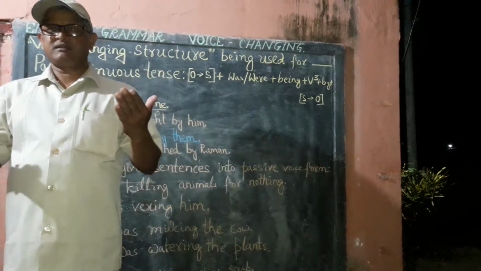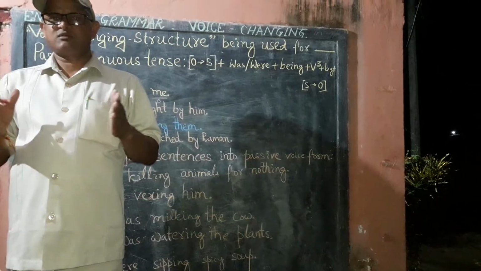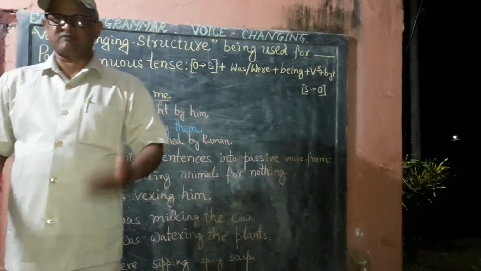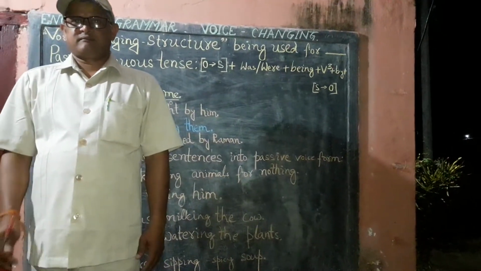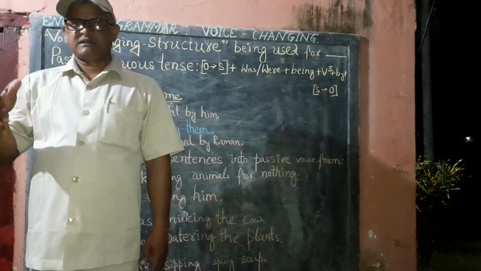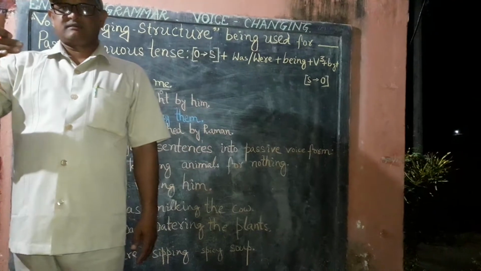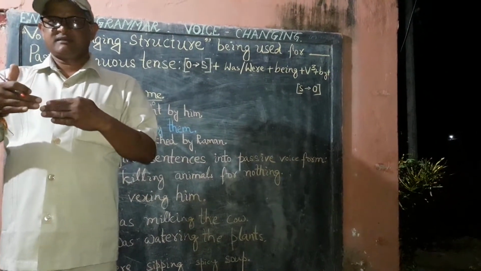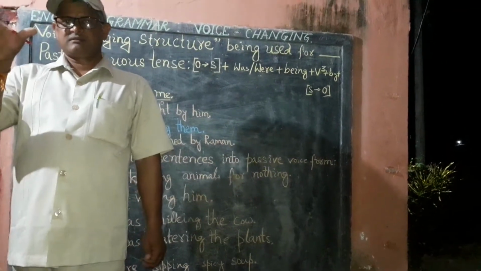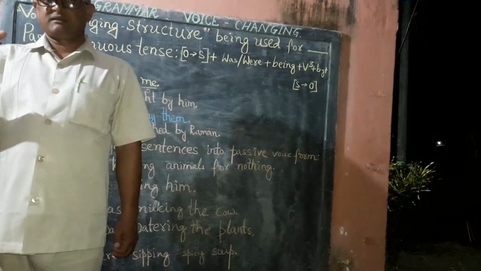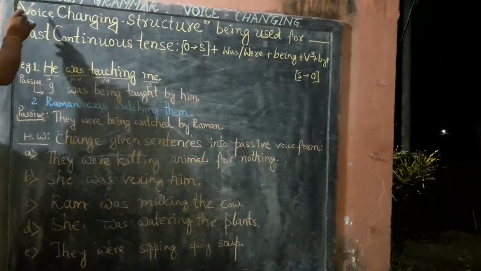Today we have to learn how to change sentences of past continuous tense into passive voice form. Are you all ready for this? Yes, sir. So today I am going to instruct you about the structure, thereafter its utility, and finally about its examples. So you must listen properly and note it down. Thank you. Come to the point. Okay, sir.